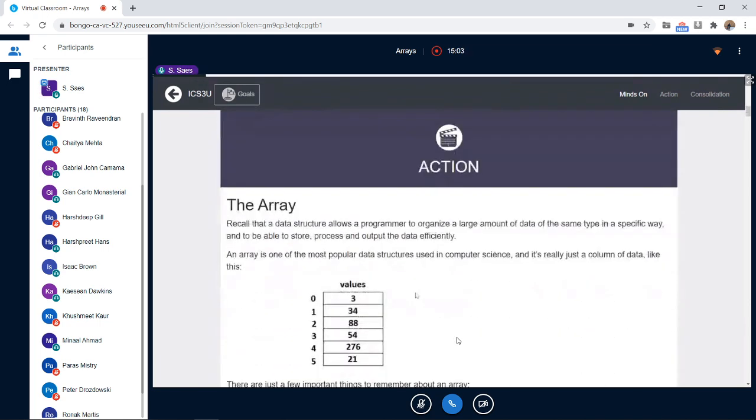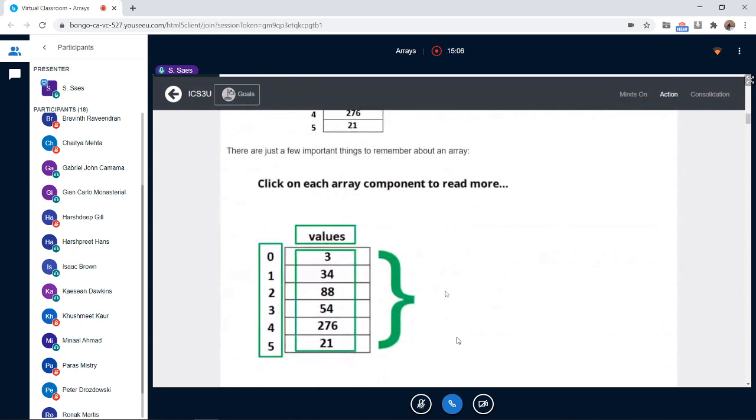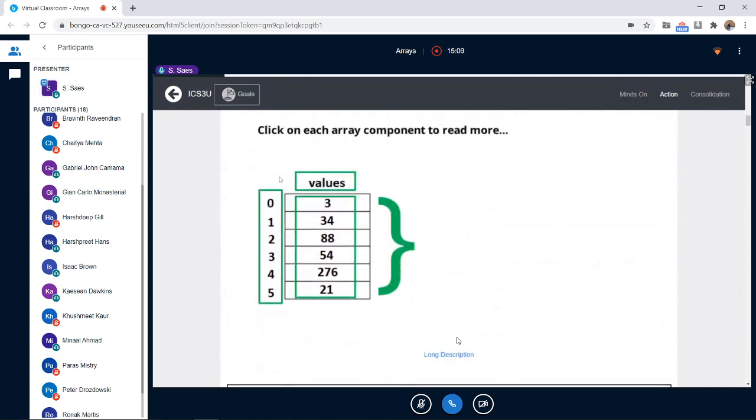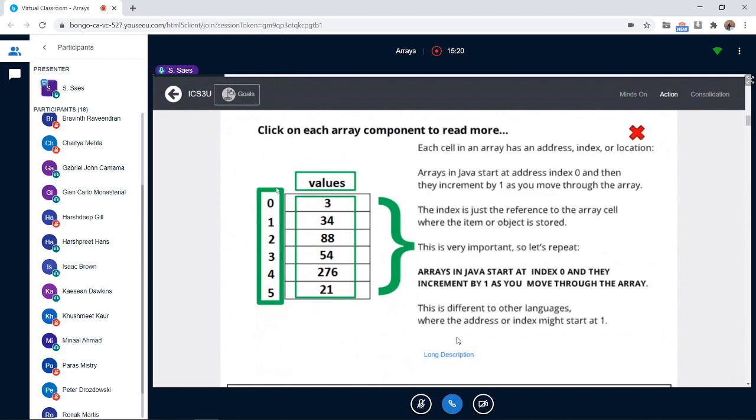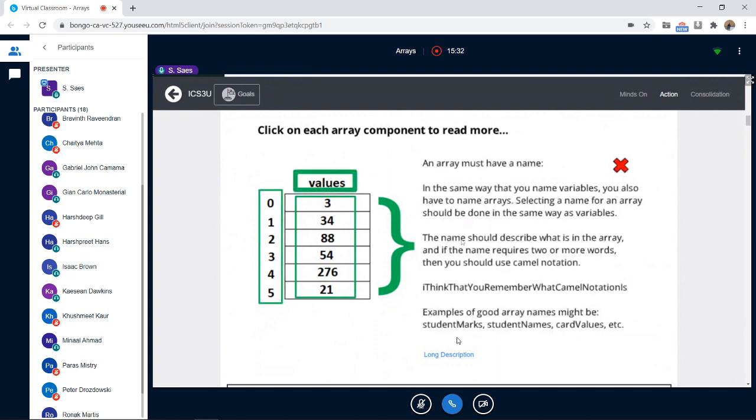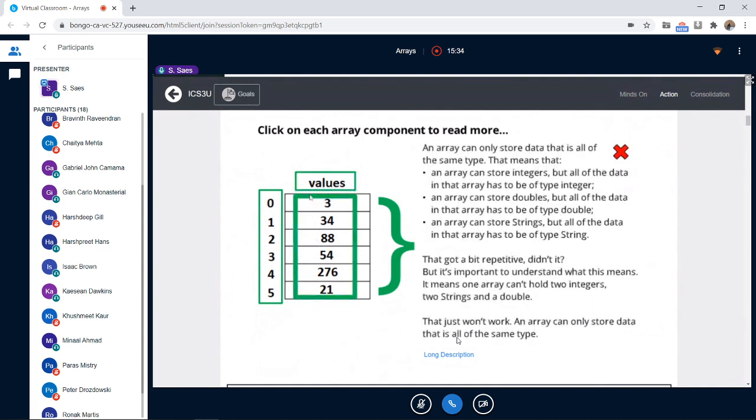But I like this website because it shows it very well. The same array that I showed you is a column of numbers. If you are on this website and you click on the index, the address, it gives you the explanation about the index numbers. When I click on values here, it gives me the explanation about what this is. I want you to really go through this website and understand it, but I just want to explain it fast.